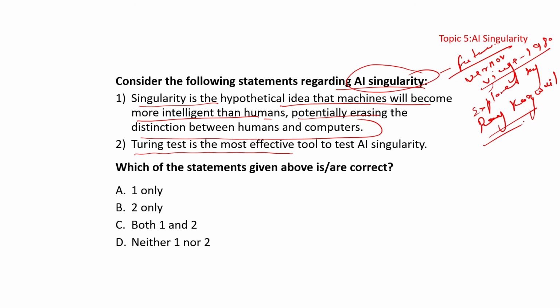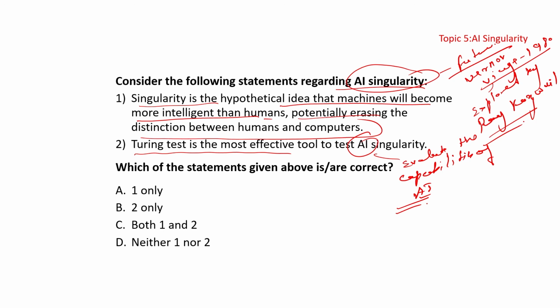Turing test is a specific benchmark for evaluating the capabilities of AI. Turing test can evaluate the capabilities of AI, not the singularity. Okay, it is for the capabilities of AI. Turing test is a specific benchmark for evaluating the capabilities of AI systems, while the singularity is a more speculative and wide-ranging concept that deals with the potential long-term consequences of AI.